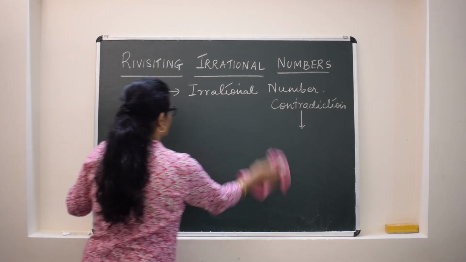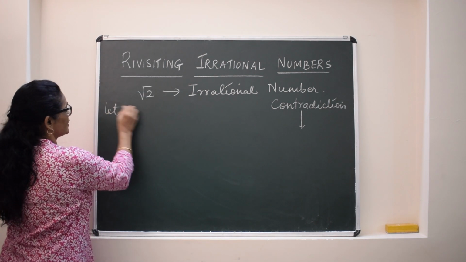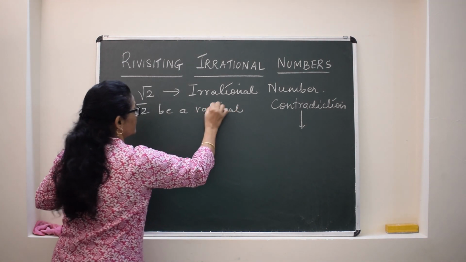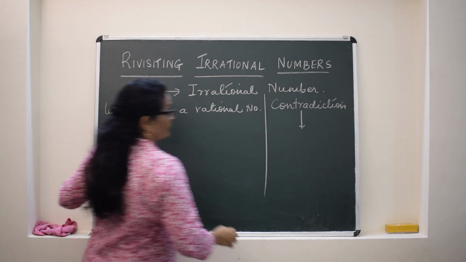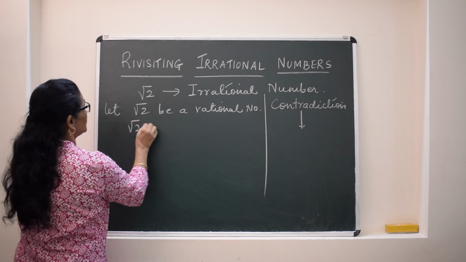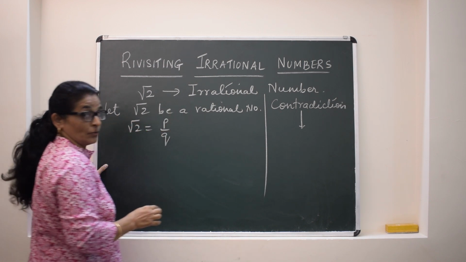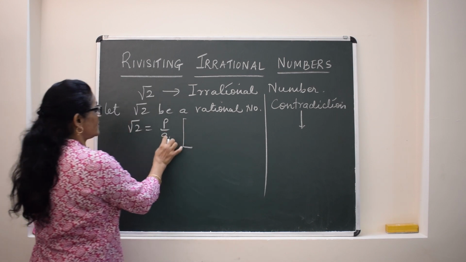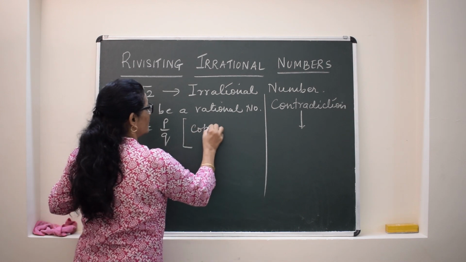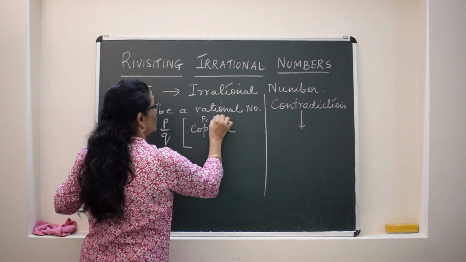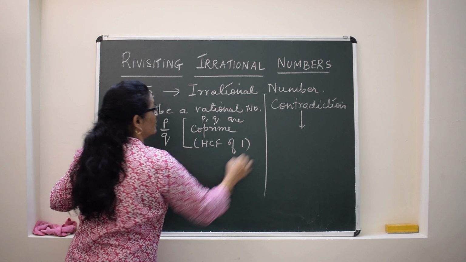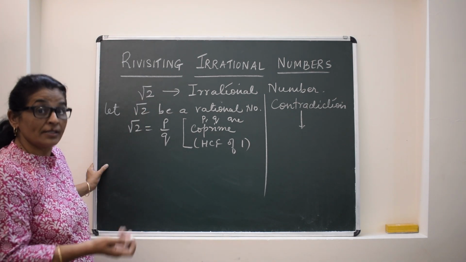We will just write, let √2 be a rational number, and any rational number can be expressed in the form of p by q. So √2 is equal to p by q, and the characteristic of this p by q is that p and q should be co-prime. P and q are co-prime. Co-prime means they don't have any common factor other than 1, or in other words the HCF is 1.